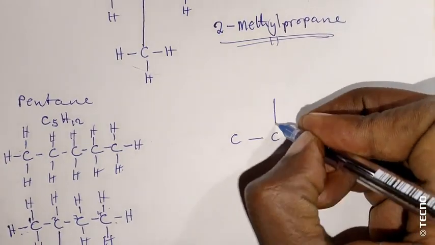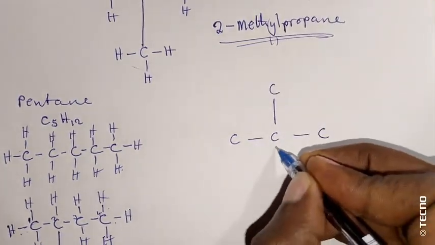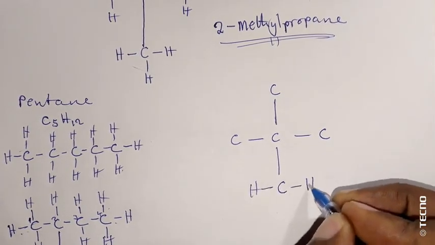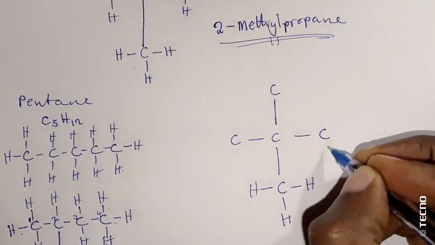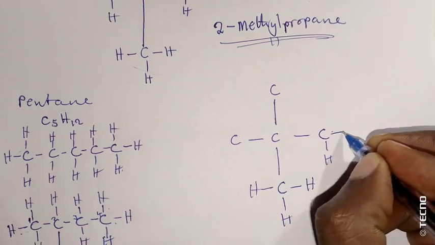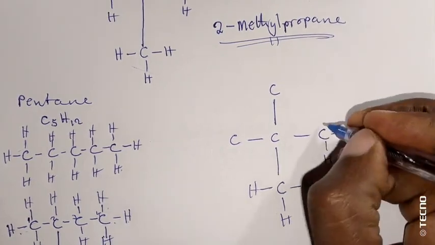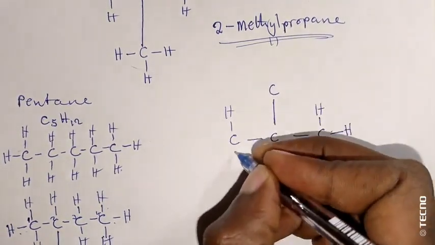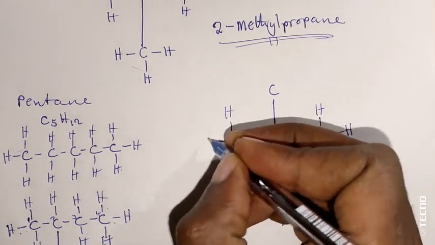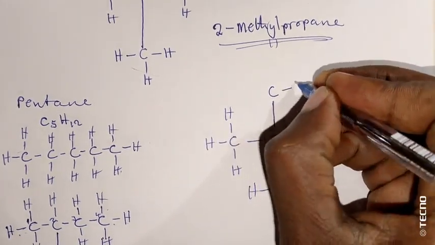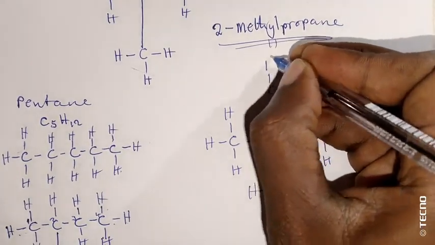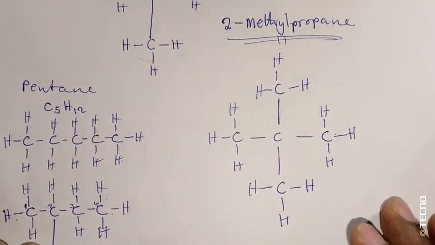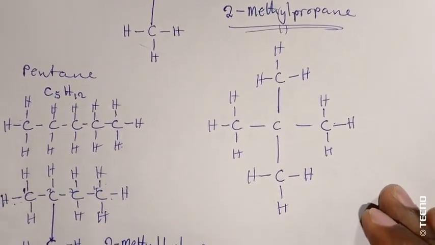Again, we place carbons and hydrogens, 1 2 3 4 5 6 7 8 9 10 11 12, and we have something that looks like this.